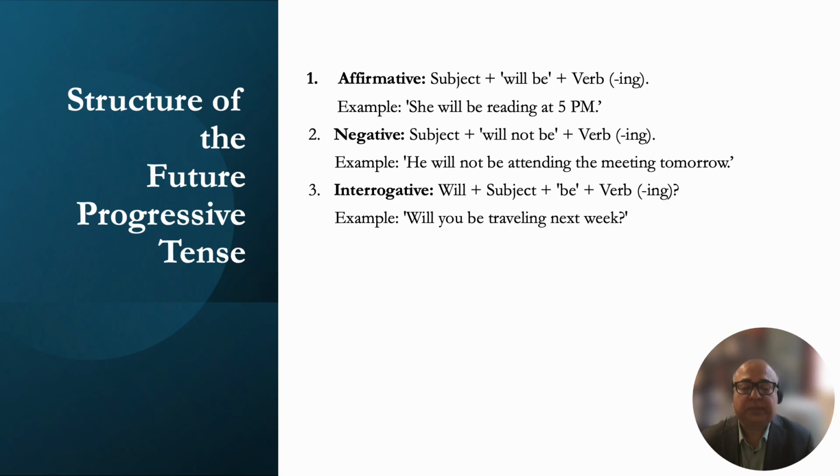And for interrogative sentences using the future progressive tense, will comes first before the subject, followed by the be verb, and a main verb ending with ing. Will you be traveling next week? That's a question. You will be traveling next week. Will you be traveling next week?